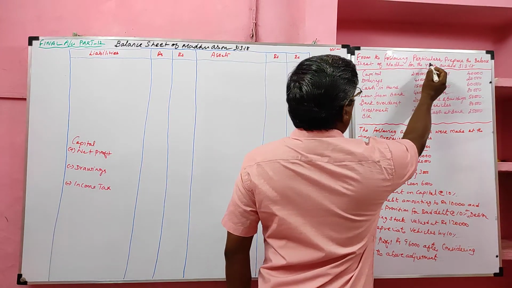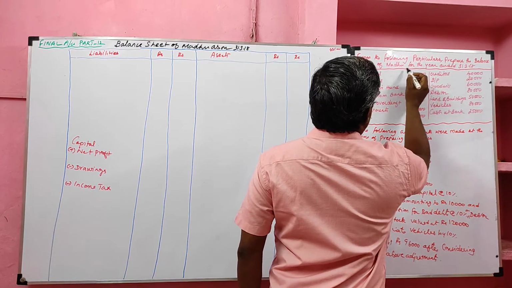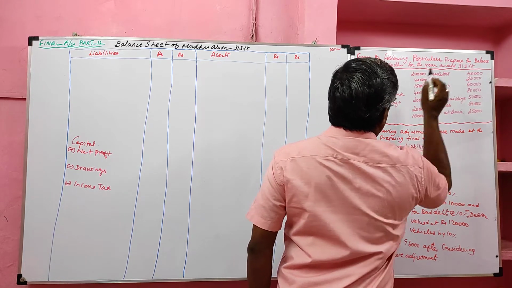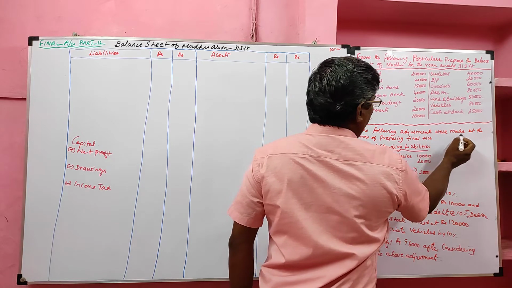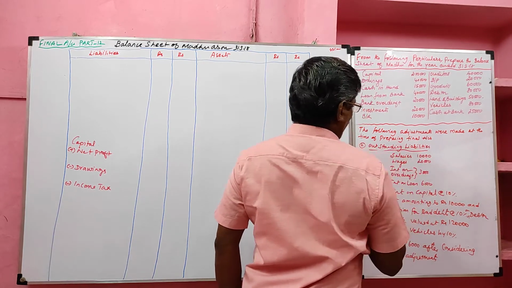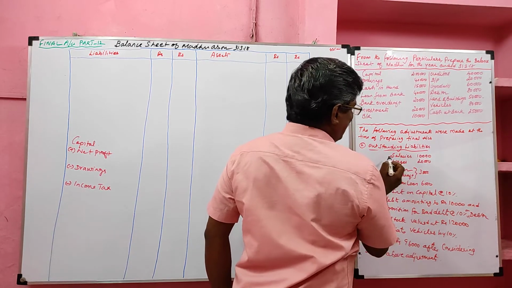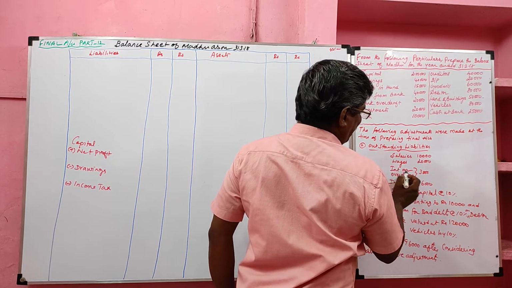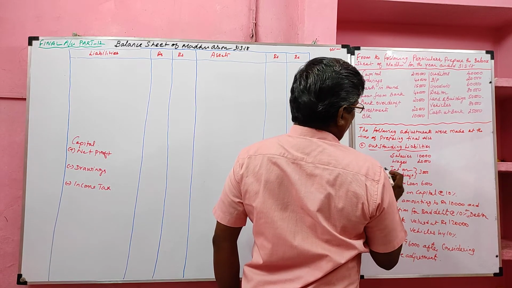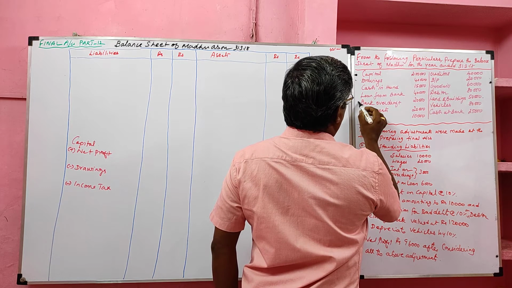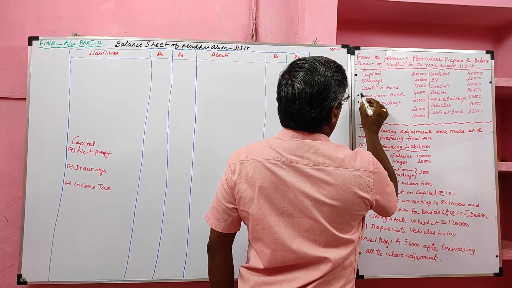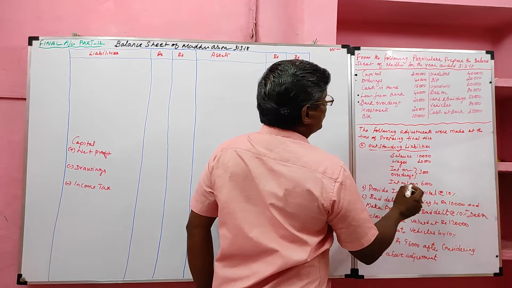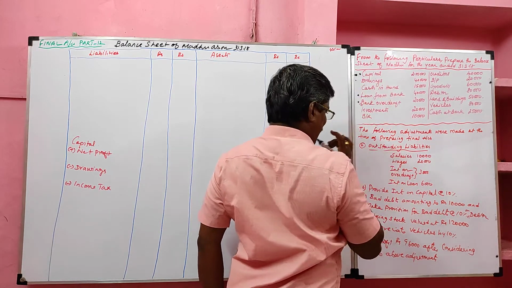From the following particulars, prepare balance sheet of Madhu for the year ended 31st March 2018. Items are given. The following adjustments were made at the time of preparing final accounts. Outstanding liabilities: salary, wages, interest on overdraft outstanding, so we have to add it with the overdraft. Interest on loan outstanding, we should add with the loan from bank. Then provide interest on capital. We have adjustment with the capital.